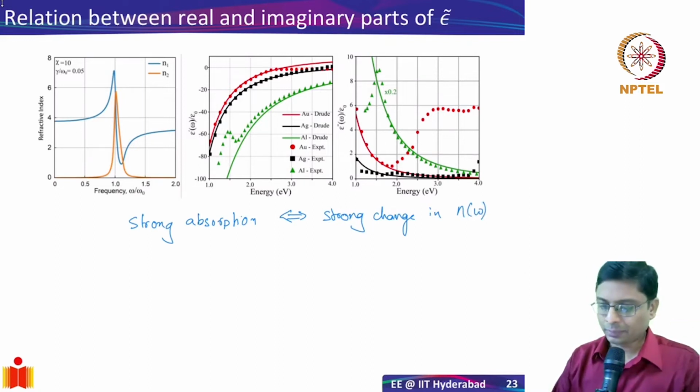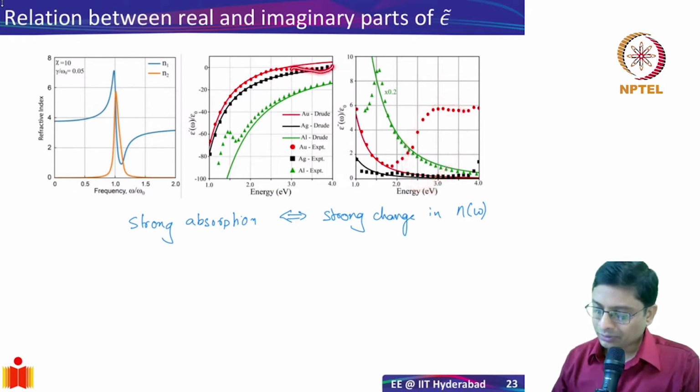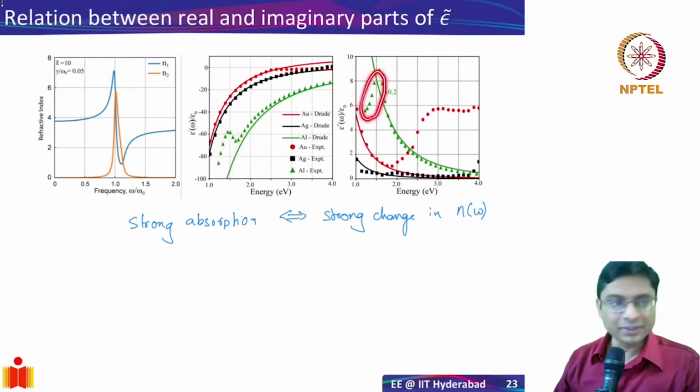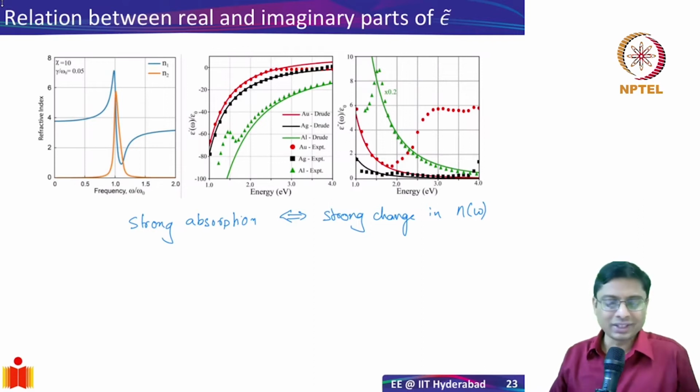This is something that we see in other places too. For example, in the optical properties of metals, for gold there is a strong absorption at about 2.4 eV, the interband absorption we talked about. Whenever you have such strong absorption, in the real part you see that the model and the experiment don't quite agree. Similarly, for aluminum, you see a variation between the model and the experiment at the lower energies, and sure enough, there is a mismatch even in the imaginary parts. So it seems like there is a strong relation. Why is this happening? Why is this relation coming about?